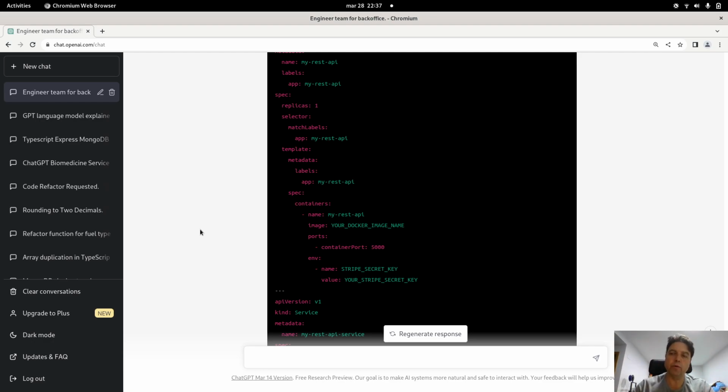of a software project. For example, we can ask for a proposal for API versioning. Could you provide a strategy for API versioning?